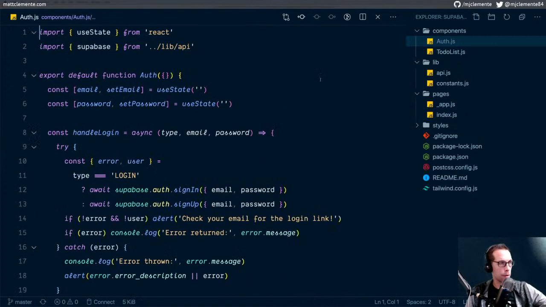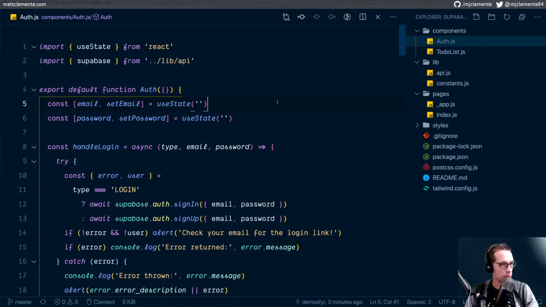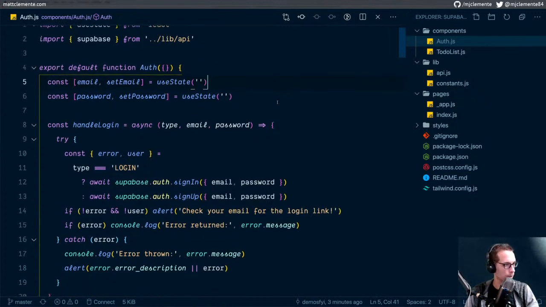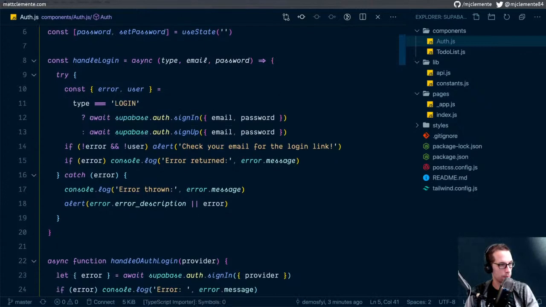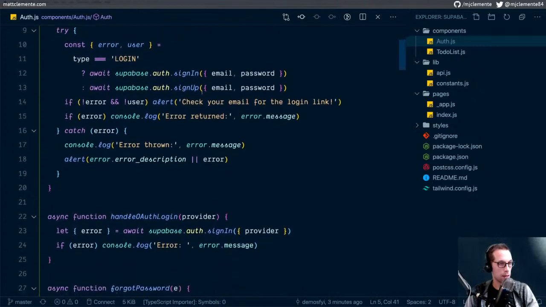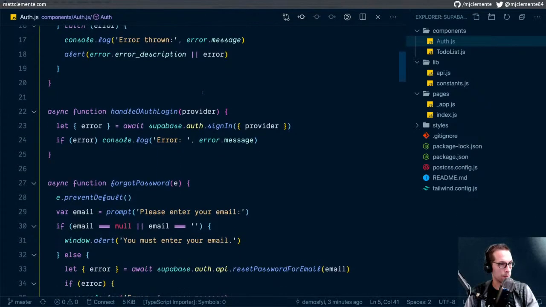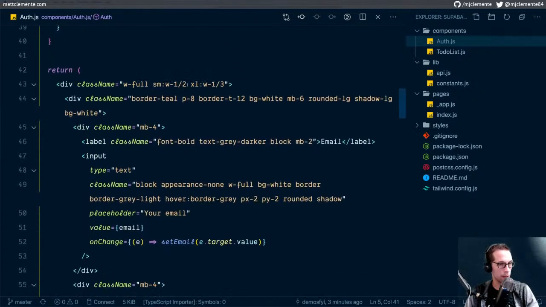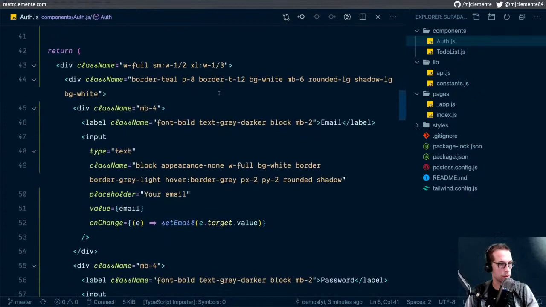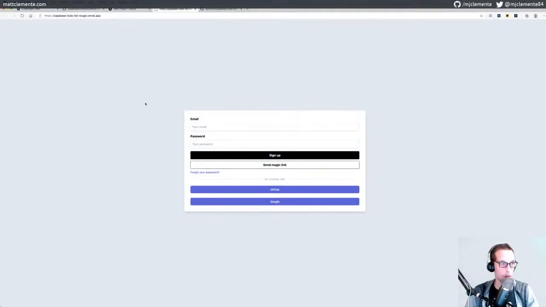Okay, here's our auth component. The login function. If we're logging in, we either sign in or we sign up. Sends a login link. Handle OAuth. Forgot password. And here is the actual sign-in screen we were looking at. And it supports OAuth, so I'm assuming, actually let's check this out.